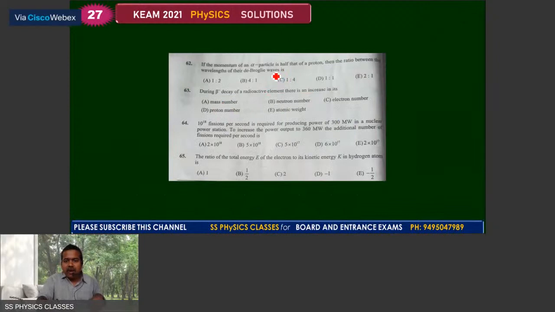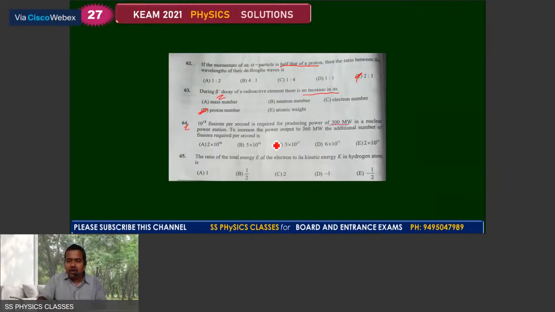And we can move with question number 62. The momentum of an alpha particle is half that of a proton. Then the ratio between the wavelengths of their de Broglie waves is? So for 62, you get the answer as 2:1. And for 63, during beta decay of a radioactive element, there is an increase in its atomic number, that is nothing but proton number.